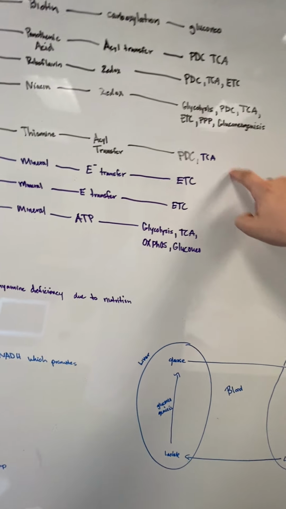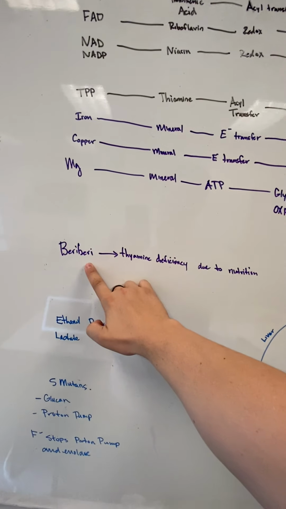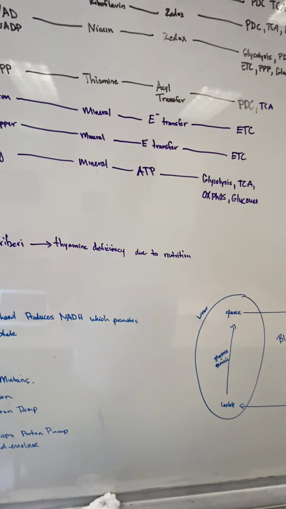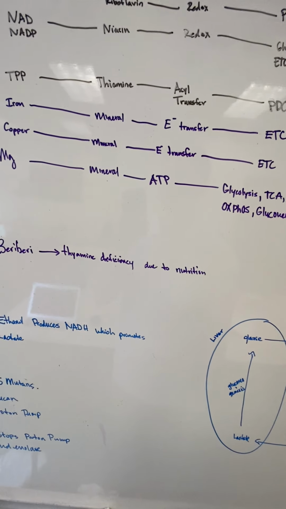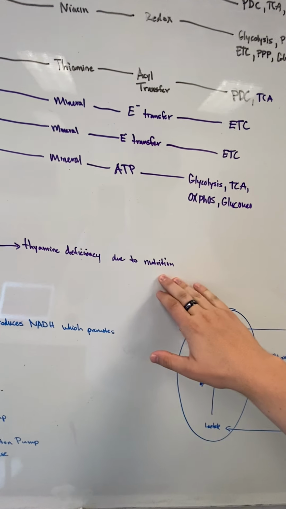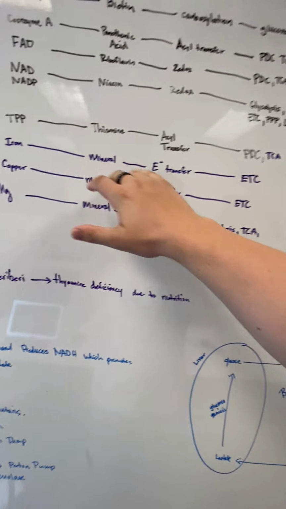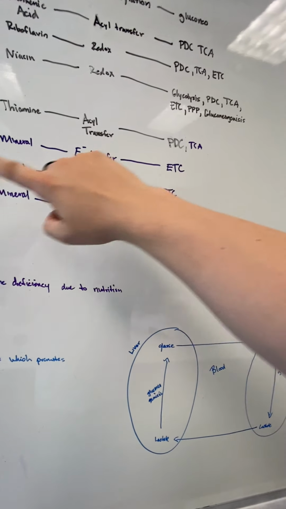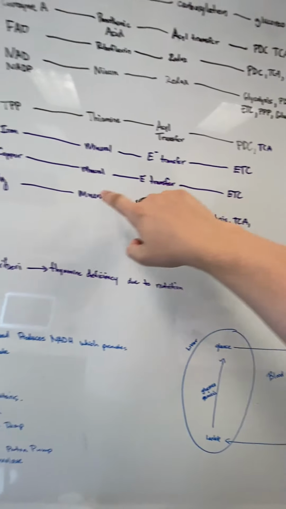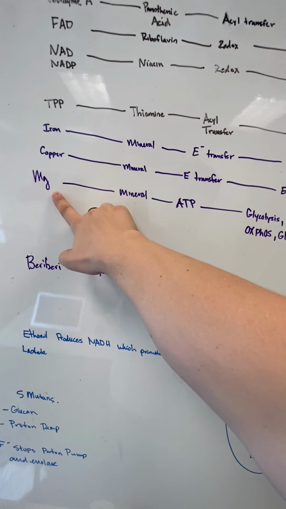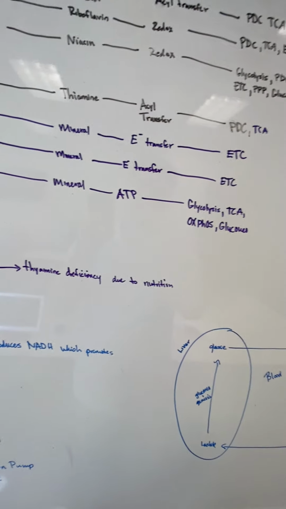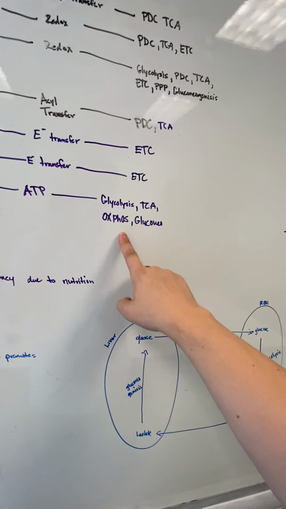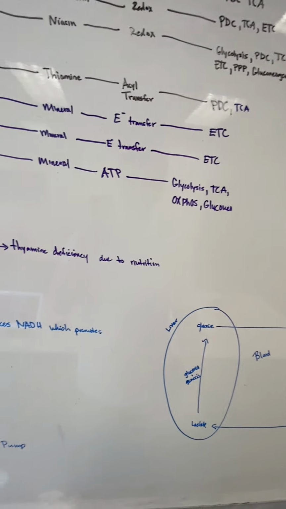So it's important. Something to note with it is there's a disease called beriberi disease. It has a thiamine deficiency, so you're not able to convert to acetyl-CoA, and it's typically due to nutrition. Iron obviously would be electron transfers in the electron transport chain. Copper, same thing. And then magnesium, whenever there's magnesium, it's because ATP has a negative charge, so magnesium has to be the counter ion with it. And this is just whenever ATP is made.